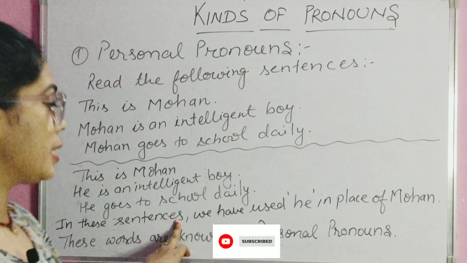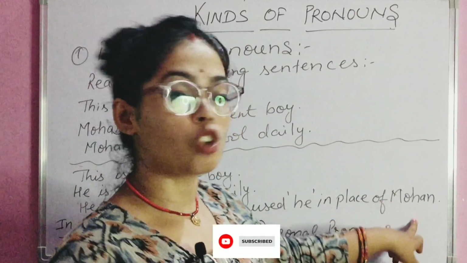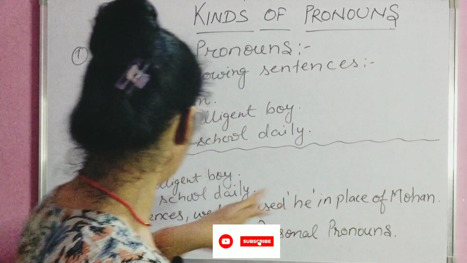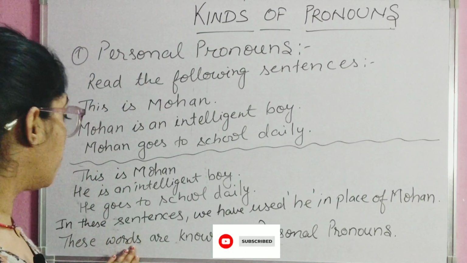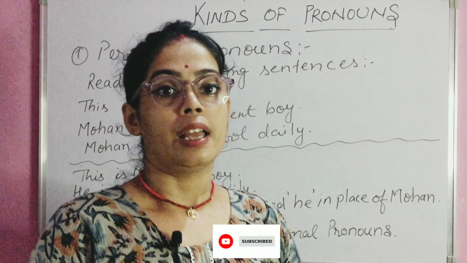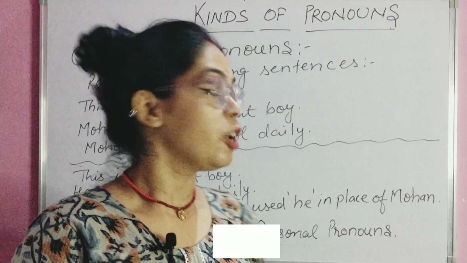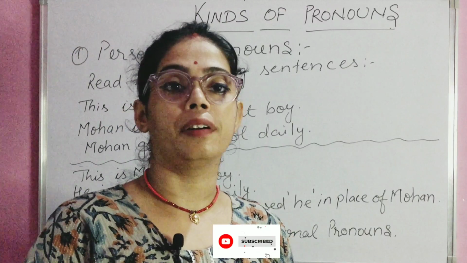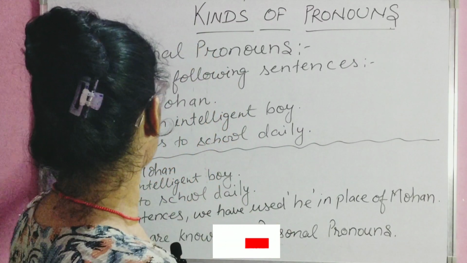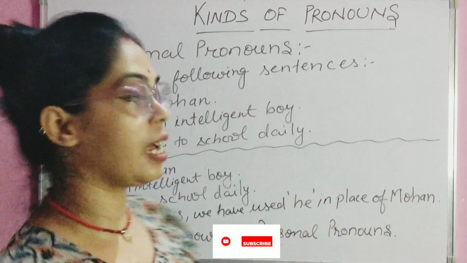In these sentences, we have used he in the place of Mohan. So these words are known as personal pronouns. Instead of repeating the same word, you can give a pronoun there. For example, if it is written, this is Sita.